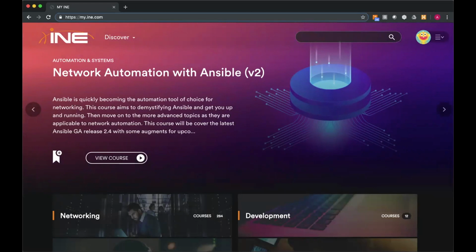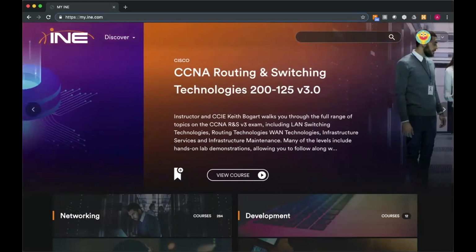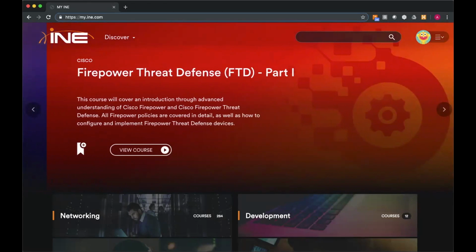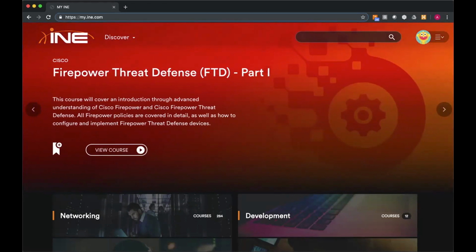So what username and password do we use to sign in to my.ine.com? If you are an existing subscriber or you've had a member account with us in the past, even if you don't have a current active subscription, that information is actually unchanged. So if you need to, you could certainly perform a password reset.